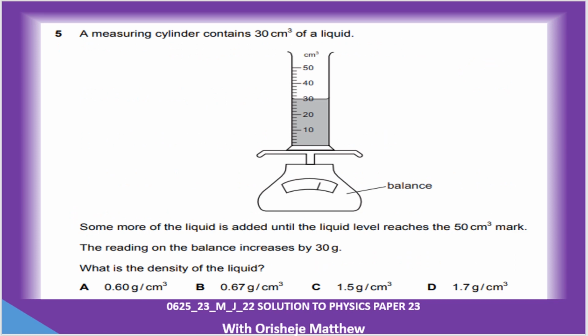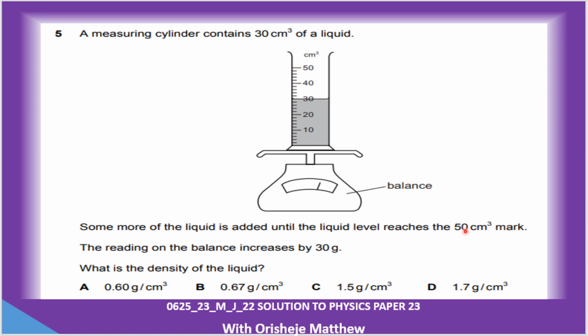Question 5. Measuring the density of an object. The measuring cylinder contains 30 cm cube of water. Then they submerge an object of mass 30 gram, and then the volume increased to 50.